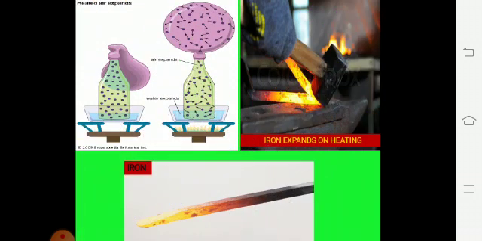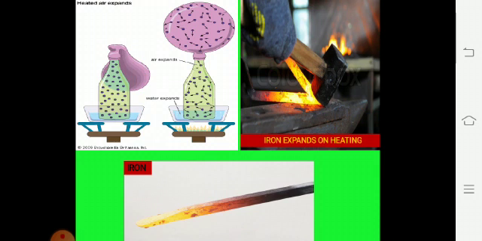Here is another example of heating, in the case of air. As you can see, we have a bottle and the bottle's mouth is covered by a balloon. On the other side, we put heat under the bottle, and as the heat is conducted by the bottle, the air molecules will expand and fill into the balloon.